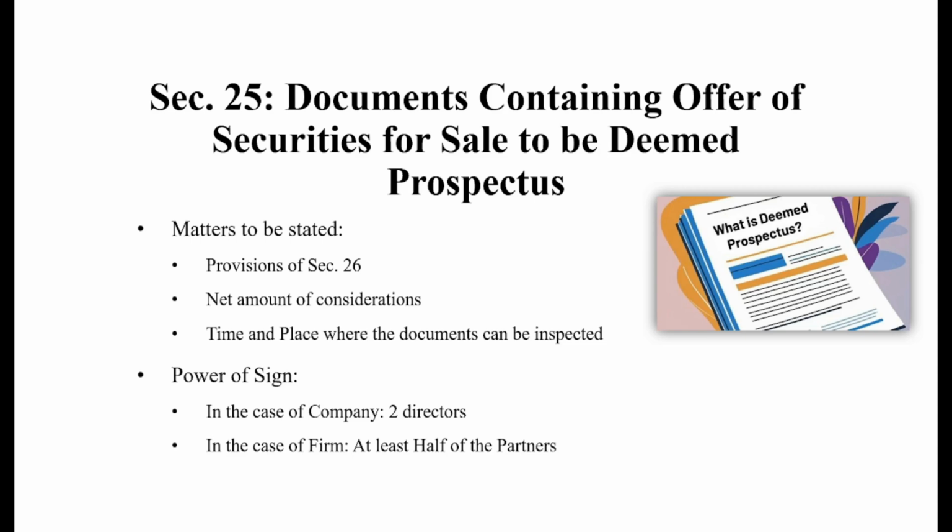Next, in the case of a firm, we also need one fact. Let's assume in the case of firm X, there is a total number of 20 members, and such a firm wants to issue its deemed prospectus. For this reason, at least 10 partners shall provide their signatures to authenticate the same. Correct. So this is the meaning of at least half of the partners, and this is the minimum requirement. If all directors or all partners sign, then the same shall be considered the maximum extent.